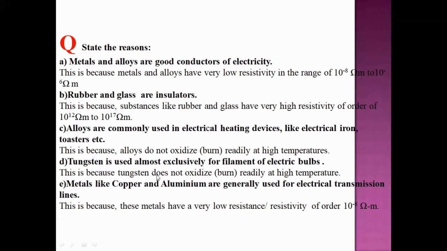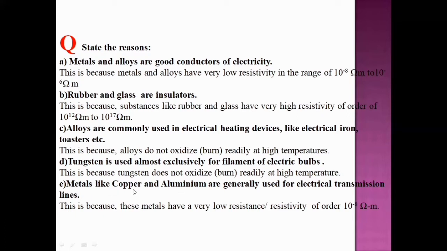This is because tungsten does not oxidize or burn readily at high temperature. The main cause is that it has high resistivity. Here, high resistivity. Did you understand? Because of that high resistivity, it does not burn easily.